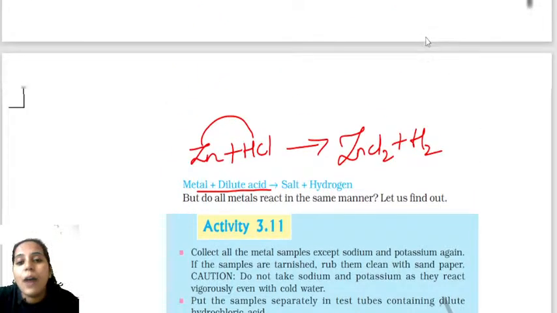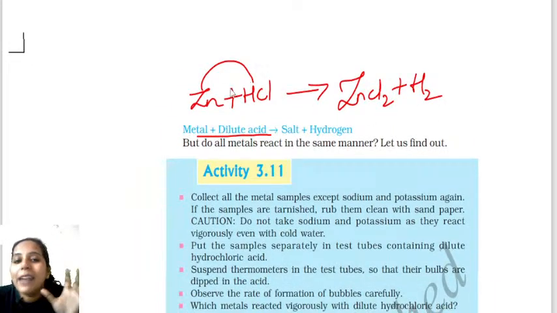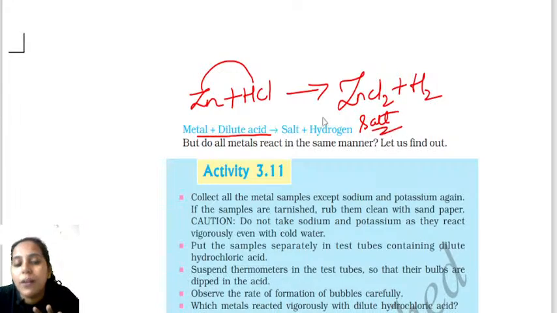So what you have to focus on here is, whenever we take any metal and react it with an acid, it definitely forms a salt and hydrogen gas. That is what is important here. You take any metal and react it with an acid, it forms a salt and hydrogen gas. Okay, but there is an exception case, children. Based on that exceptional case, they ask questions in the examination. I'll tell you what that is.